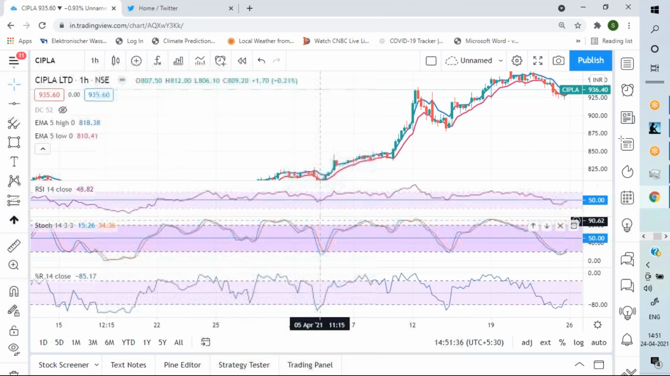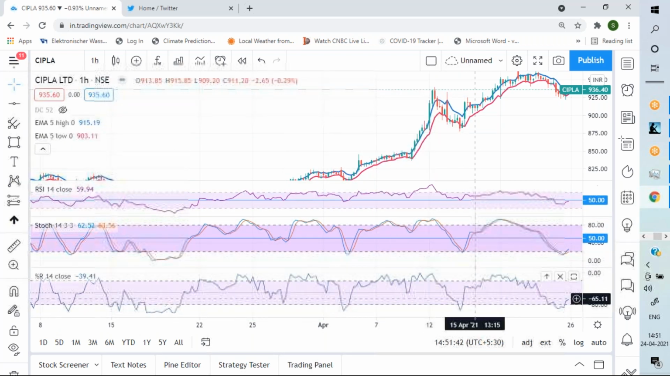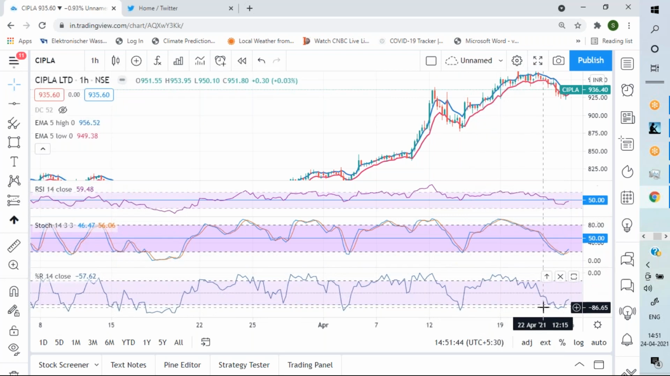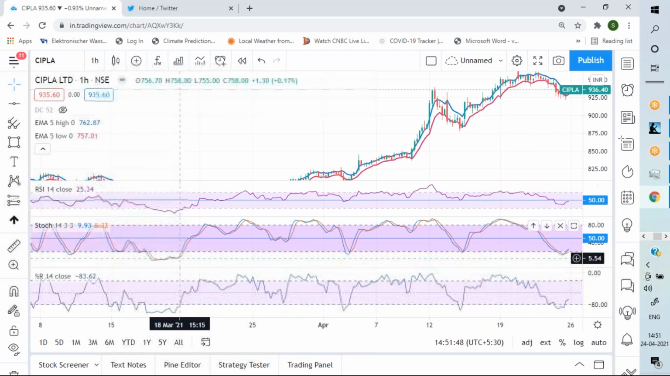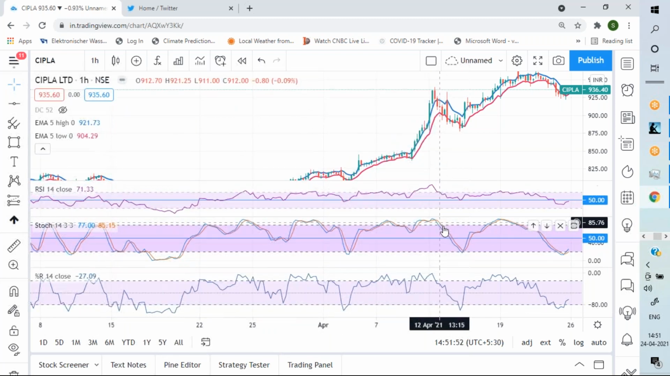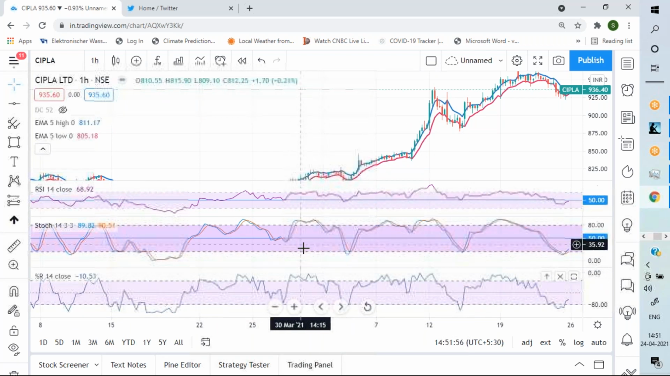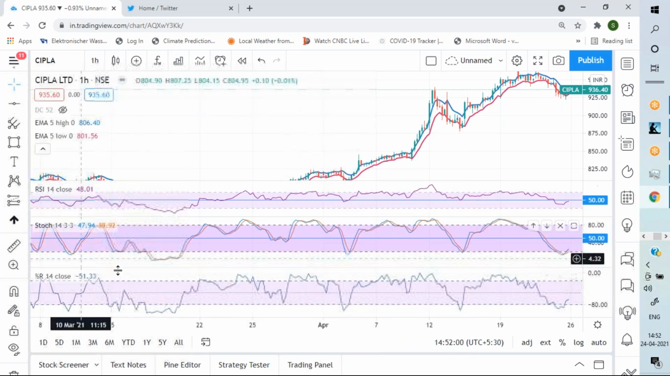Look at this. Same as stochastic, only having one line. I'm not very convinced, because my main usage of stochastic is the crossover and then entering into the normal zone. Here there is no sign of crossover. Otherwise, it is just like stochastic.